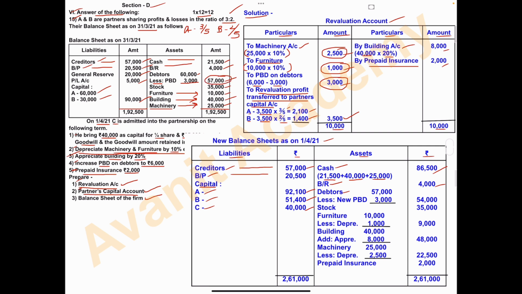57,000. So from this 57,000, minus the new PBD, less new PBD. How much is the new PBD? 3,000. Okay, look in the revaluation account. Okay, don't take 6,000. The new PBD amount is 3,000. So write 3,000: from this 57,000 minus 3,000. So the final debtors amount is 54,000. What is the next item? Next asset is stock.